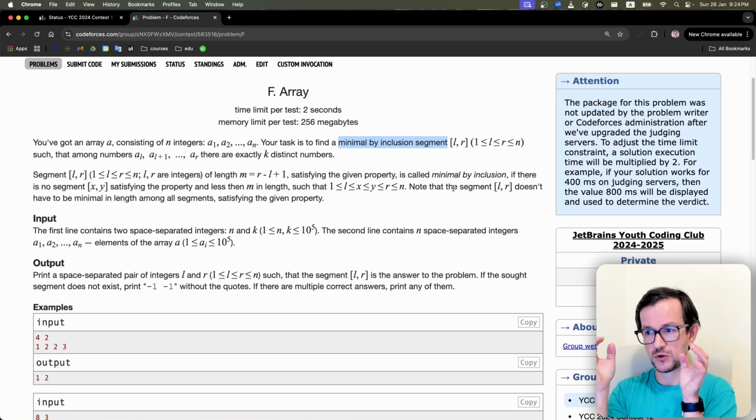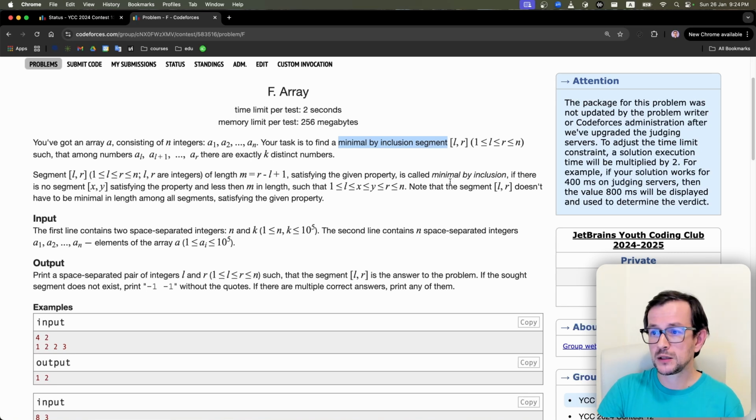So if your segment is good, but if you decrease it at any border of the segment, you will have a bad segment, it's called minimal by inclusion. So all segments included inside this segment are bad segments, but this segment is a good segment. And in our case, a good segment is a segment which contains exactly k distinct elements.